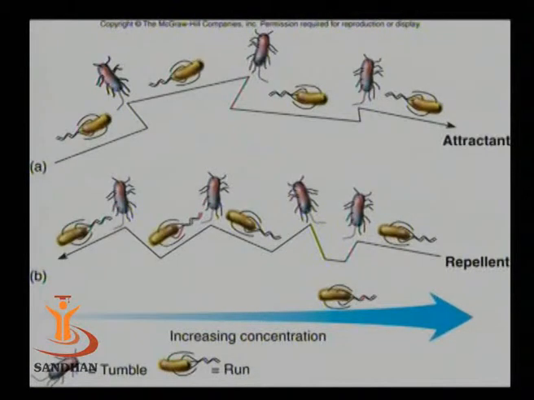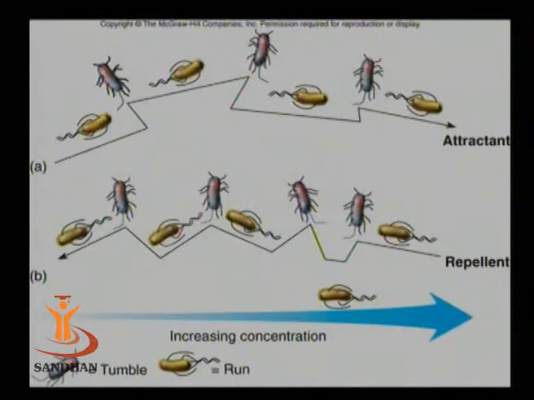This slide clearly depicts that the organisms are showing the run and tumble kind of intermittent behavior. In the upper diagram, if you just see, there is the presence of an attractant. There is a chemical which is attracting the bacterial cell. If you see initially, the microorganism is showing counterclockwise rotation, and so there is a run. In between, if you see the blue and yellow shaded cells which are shown, they are actually showing us that there is a tumble.